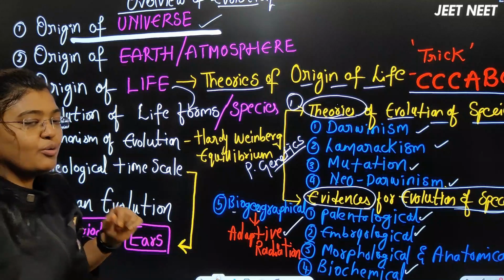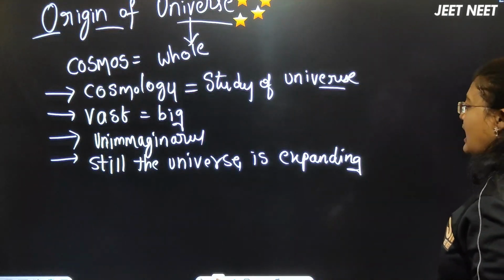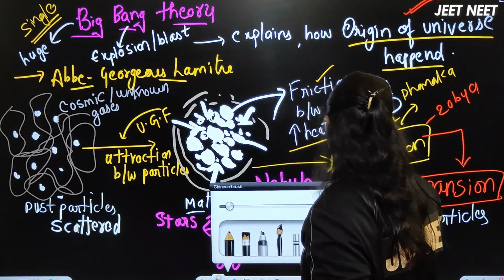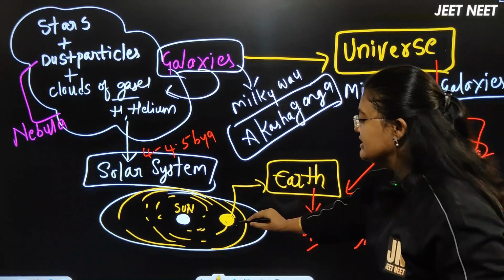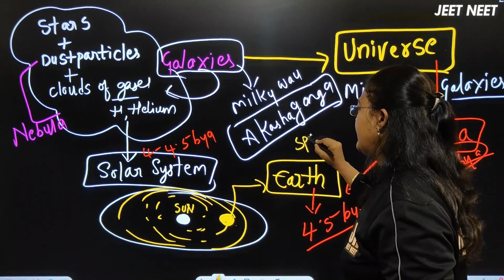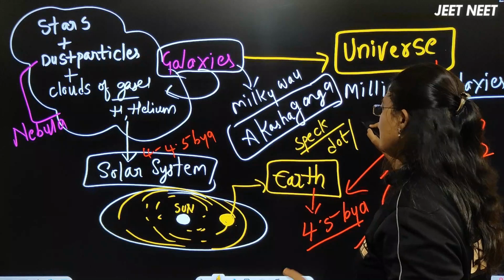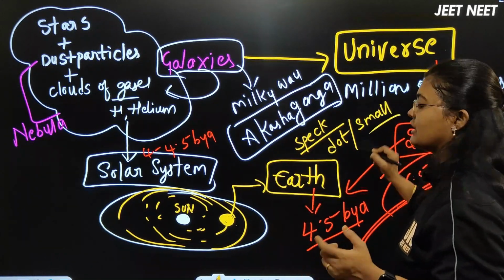One more point NCERT has given is that in our universe, our Earth is just like a speck. Speck, the word meaning itself, is a dot, or a small dot-like structure.